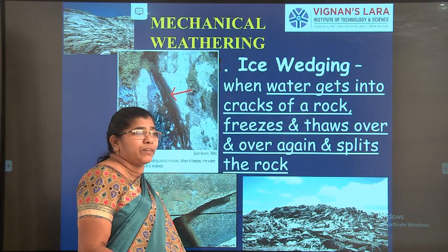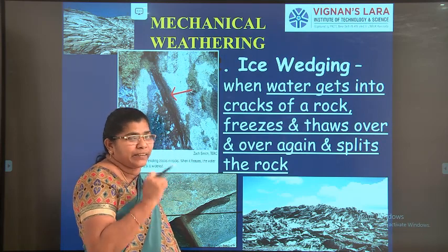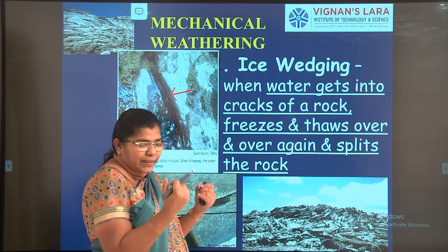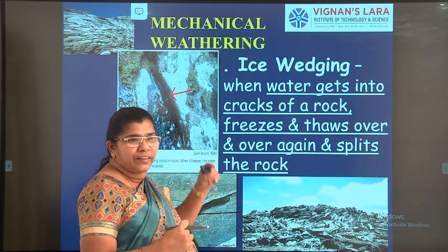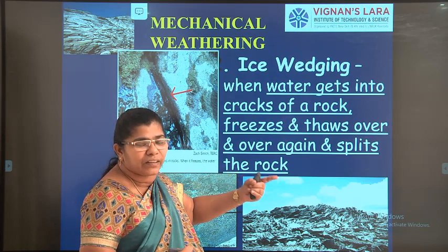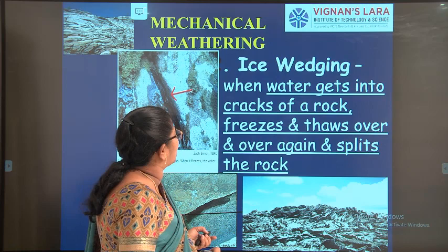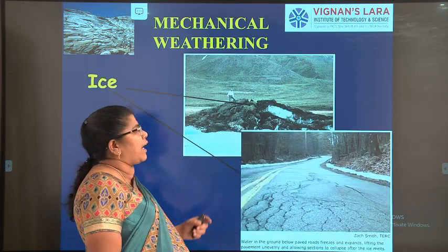When you are going for high altitude, the temperature gets reduced. Even when you go to a hill station, you feel that humidity, like very chillness. That is due to this action, when this alternate freezing and thawing will be much more. So the first one we saw was about animal, the second is due to ice wedging.